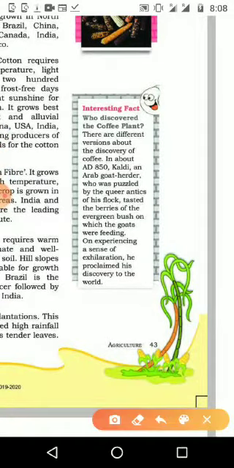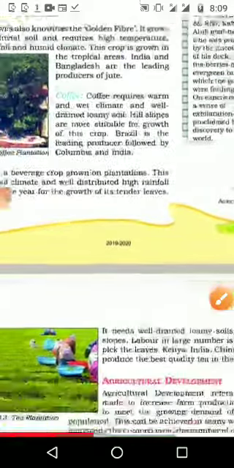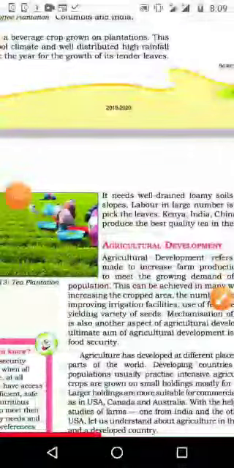Then, who discovered coffee plants? One shepherd boy found black or dark reddish brown berries on an evergreen bush, and he tasted them. He understood that it was something special compared to other plants, and that is how he discovered coffee plants.